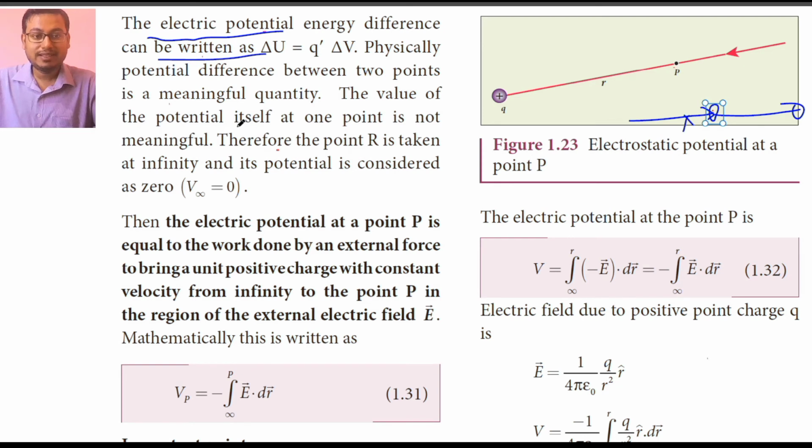Let us see how to make it valid. The value of potential itself at one point is not meaningful. Therefore, the point R is taken at infinity and its potential is considered as 0, that is, V infinity is equal to 0.